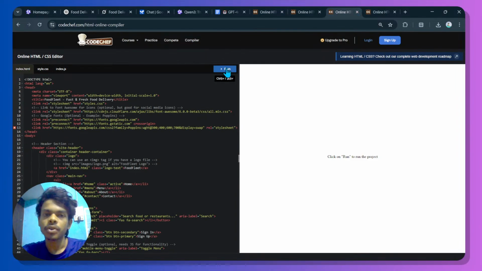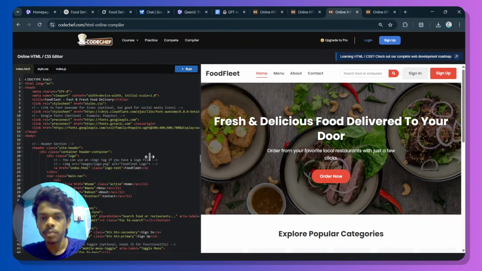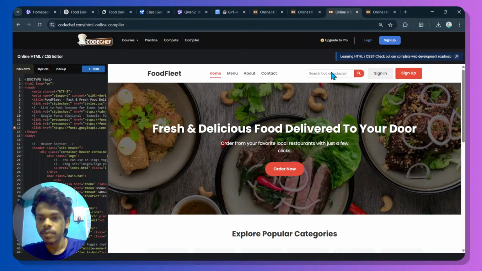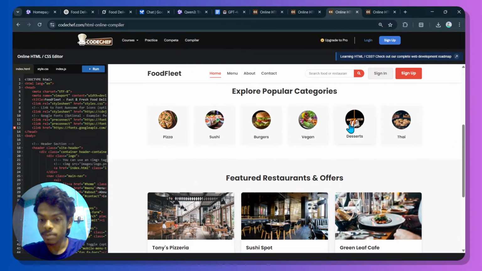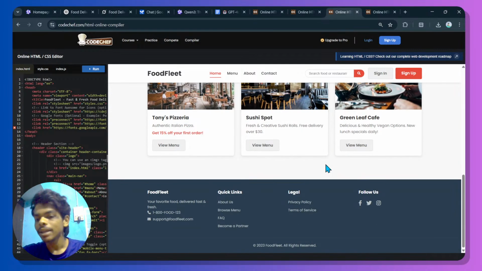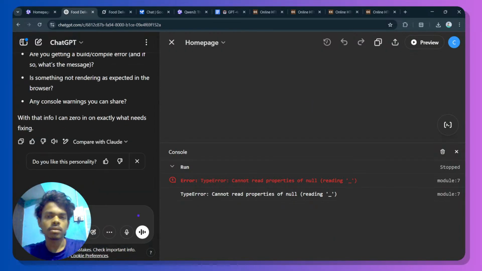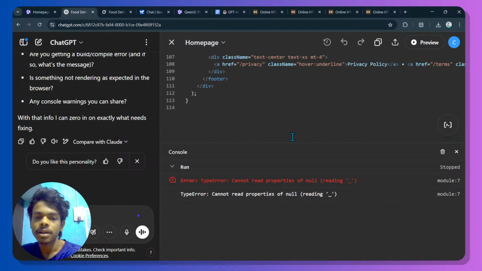And this was from Gemini 2.5 Pro. And what it has come up with: we have a logo and menu button and search bar and so many things. Explore food categories and the rest. Wow, it is so nice. It is literally the best, I think. I don't know what ChatGPT has come up with. I think ChatGPT failed here.